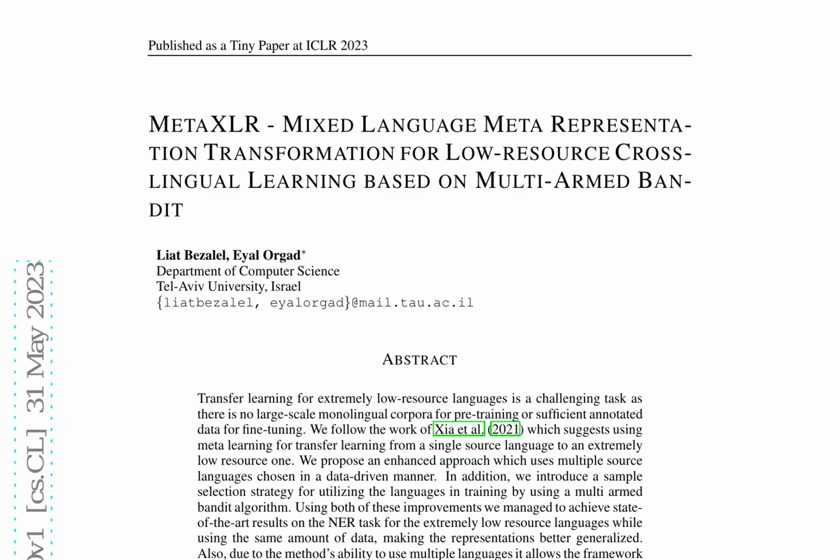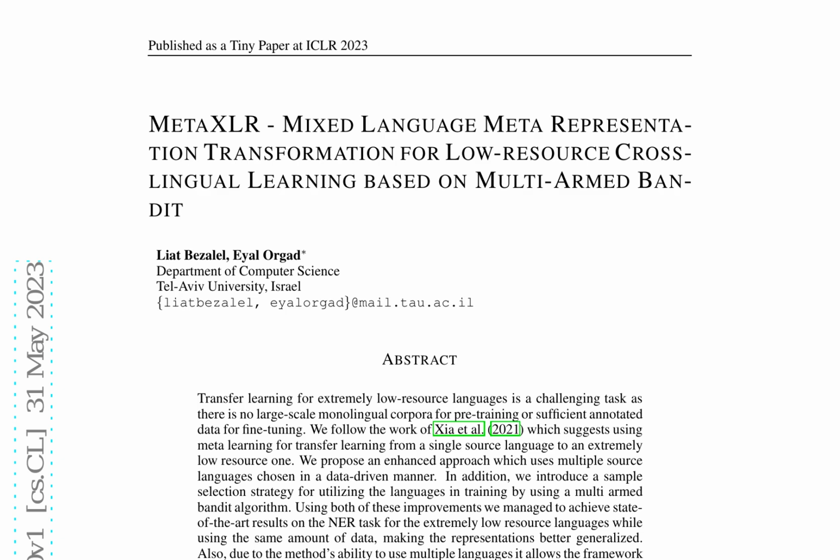The MetaXLR approach proposes a novel solution for low-resource cross-lingual learning, building upon Shaw et al.'s 2021 work on metalearning for transfer learning from a single source language to an extremely low-resource language. MetaXLR's key innovation lies in its ability to leverage multiple source languages, selected using a data-driven approach, to improve the generalization of representations. This is achieved through a multi-armed Bandit algorithm, which balances the contribution of each language during training, enabling the framework to utilize larger amounts of data.